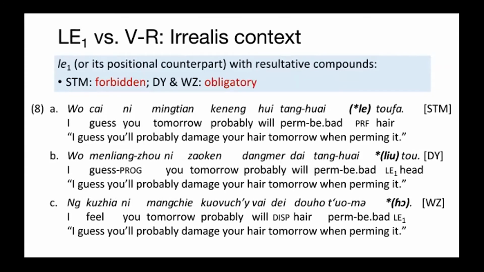Besides the negative context, the irrealis sentences show a similar pattern. We can say a sentence like, I guess you will probably damage your hair tomorrow when perming it. It describes an event that the speaker thinks might happen to the listener. In the three dialects, the post-VR the one in STM is forbidden, while Leo and all are still obligatory in DY and WZ.